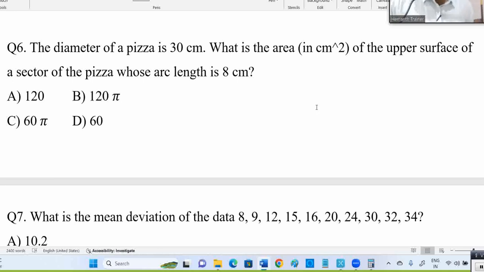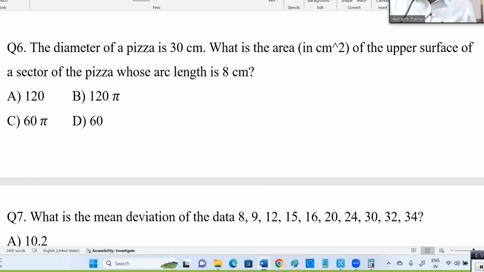Now, what about this question? You have to help me. The diameter of the pizza is 30 centimeters. What is the area of the upper surface of the sector of the pizza whose arc length is 8 centimeters? That arc length is on the upper surface, not the entire pizza.